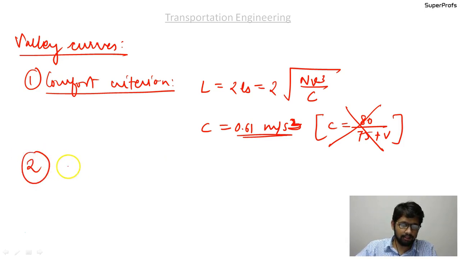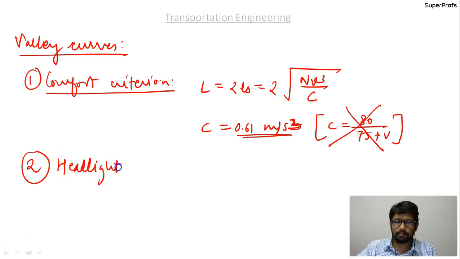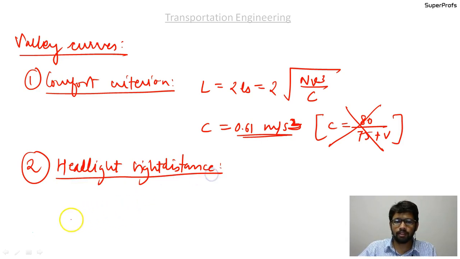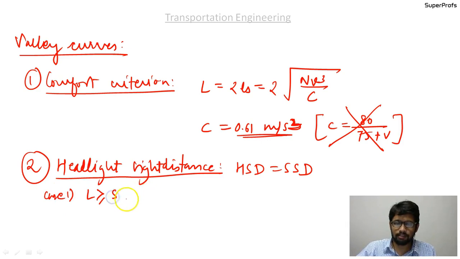Okay, and the second criteria is based on headlight sight distance. Headlight sight distance. So it is a problem only during the night time. During daytime, all kinds of sight distances are not a problem, and headlight sight distance is given by SSD itself. So there are again two cases. The case 1, L is greater than or equal to S, which is equal to HSD, and HSD is equal to SSD again.